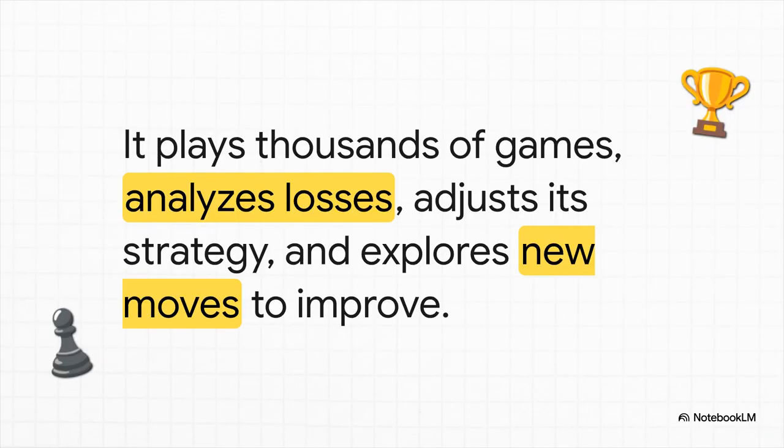An AI chessbot is the poster child for this. Think about it. It plays a game and let's say it loses. The critic part sees that loss. Over thousands and thousands of games, the learning element starts to see patterns in what leads to a loss and what leads to a win, and it adjusts its strategy. And the problem generator? That's what pushes it to try wild, unconventional opening moves that a human might never think of, just to see what happens.